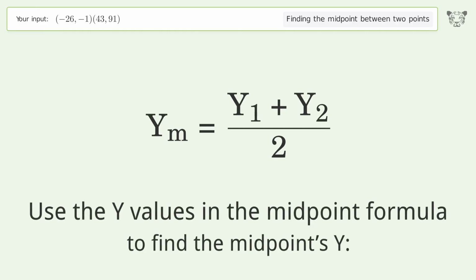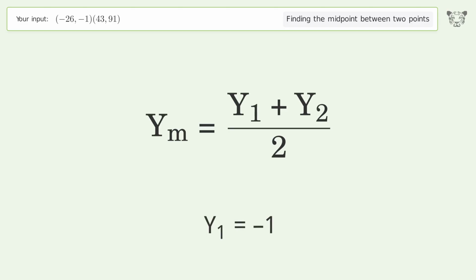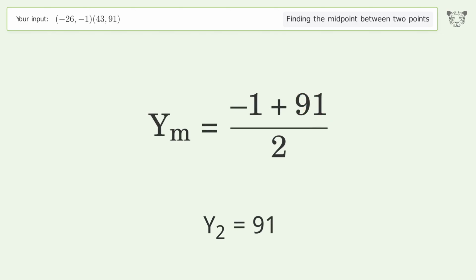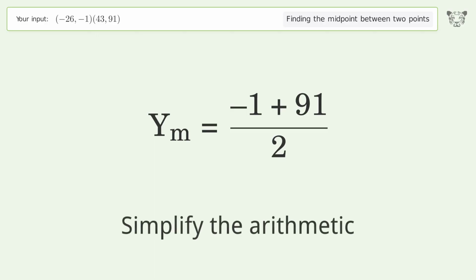Use the y values in the midpoint formula to find the midpoint's y. y1 equals -1. y2 equals 91. Simplify the arithmetic.